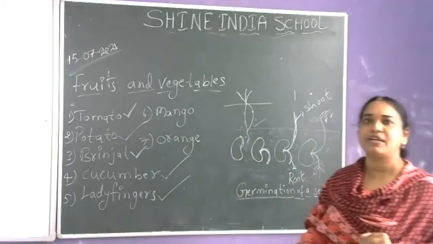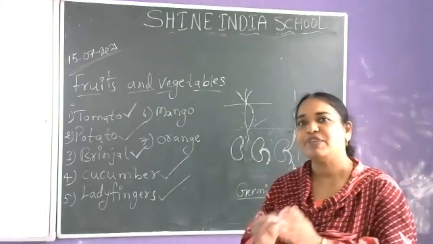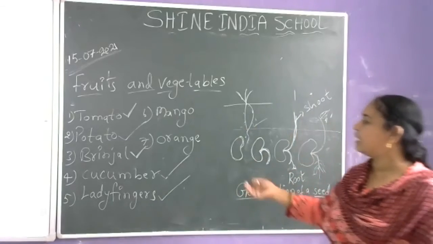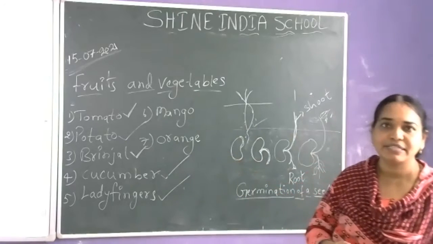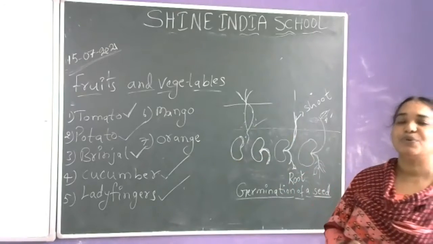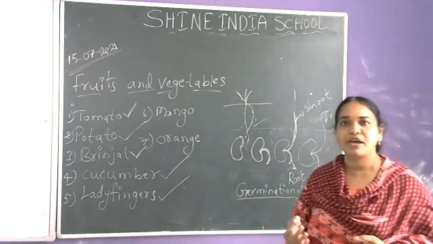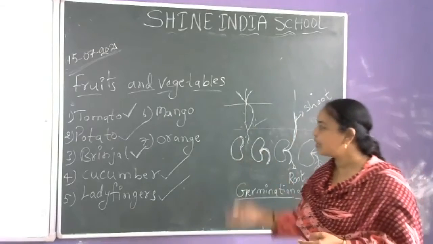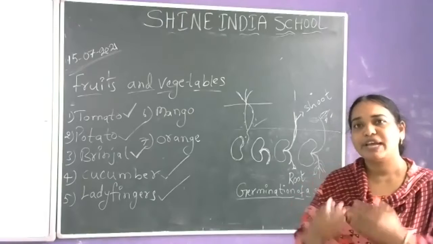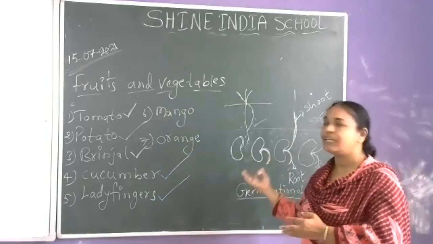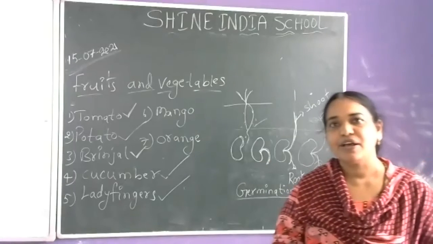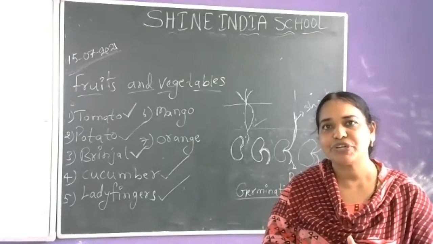From this topic, what we learn is how we can sort out which is a fruit and which is a vegetable. Even though brinjal, cucumber, lady's finger and tomatoes contain seeds inside them, why are we calling them vegetables? Because these are unable to be eaten raw. Because of that reason we cook and eat them. Even though they contain seeds inside them, they are called vegetables, and the remaining are fruits. So these things you learn from today's lesson. Are you getting it? Is it clear for you, children?